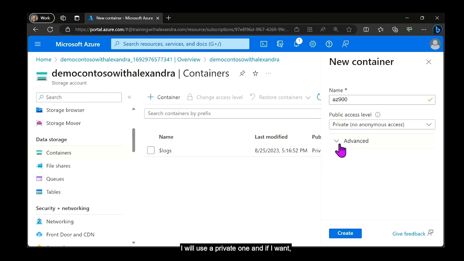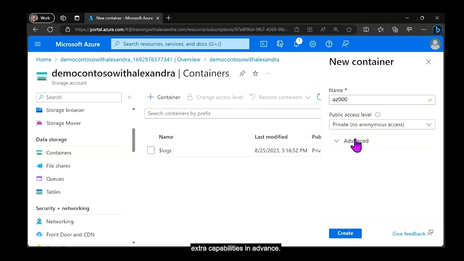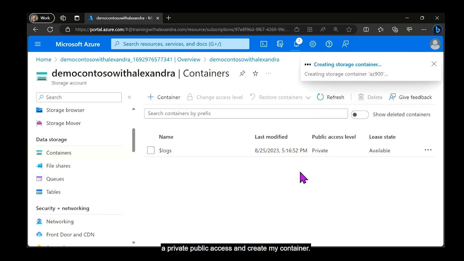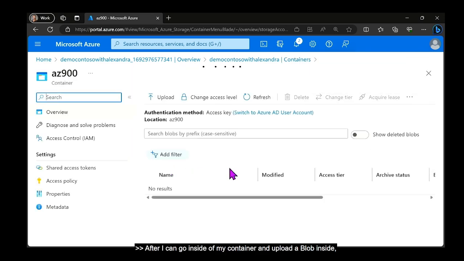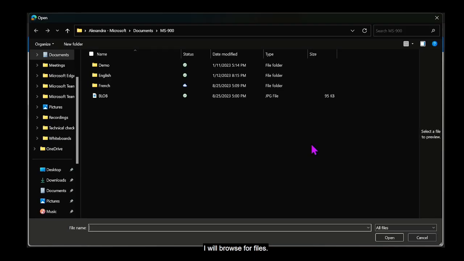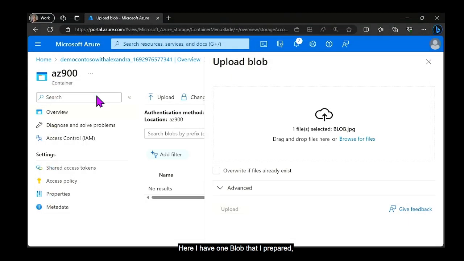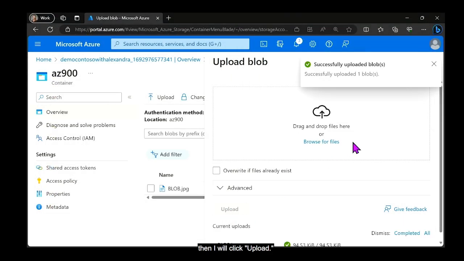I will use a private one, and if I want, I can also set up encryption extra capabilities in advance, but for the simple demo, I will just select a private public access and create my container. After, I can go inside of my container and upload a blob inside. I will browse for files. Here I have one blob that I prepared, and I will click upload.